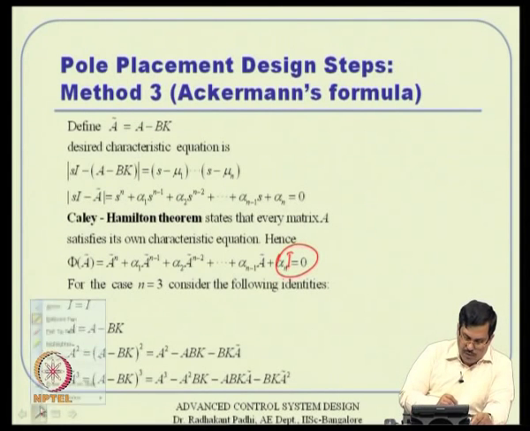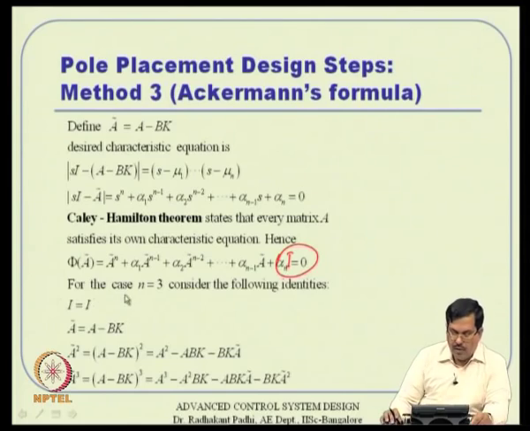Without complicating the matter, we can just take n equal to 3 for understanding the concept, and it will be valid for n equal to 4, 5, any order. So, without loss of generality, we will consider n equal to 3 here. Before applying this Cayley-Hamilton theorem and proceeding further, we also note that these powers of A tilde will be necessary for us. So, we see that A tilde to the power 0 is I, that is identity, but A tilde is nothing but A minus B k, and A tilde square is A minus B k into A minus B k.